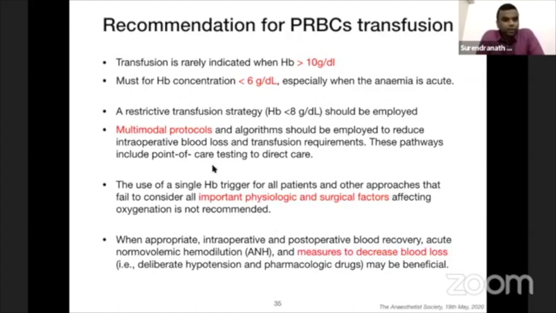And you should use point of care testing for direct care. Usage of a single hemoglobin trigger for all patients should not be used as an approach. We have to consider all important physiologic and surgical factors before transfusing blood. When appropriate, use other blood conservation methods like intraoperative or postoperative blood recovery, acute normovolemic hemodilution, and measures to decrease blood loss during surgery, by deliberate hypotension or using pharmacological drugs like tranexamic acid.